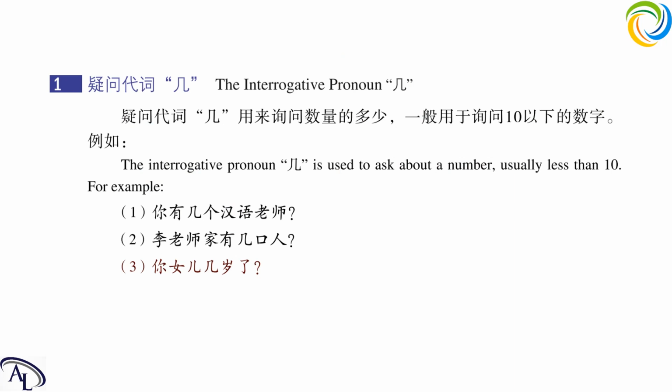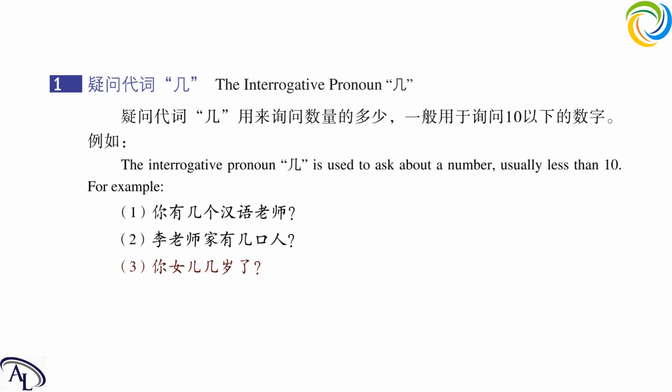几个汉语老师？几个, 几 is how many. 个 is a very general measure word. And after the 几个 is 汉语老师, Chinese teacher. So this sentence means how many Chinese teachers do you have? So we can see in the first sentence, the structure of 几 is 几 plus a measure word, and then plus a noun.